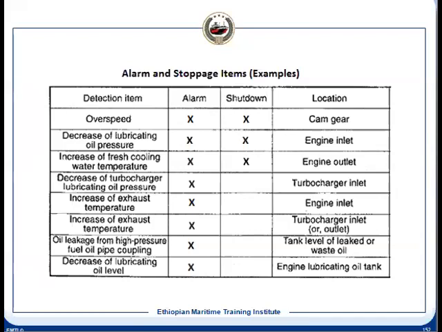Exhaust temperature of the engine, it means there has to be an alarm. And for increased exhaust temperature at turbocharger inlet and outlet for the four-stroke engine, there will be an alarm. Oil leakage from the high pressure fuel oil pipe, there will be an alarm. And decrease in lubricating oil level, that is the sump tank level, there will be an alarm. So these are the safeties we have for the four-stroke engine.